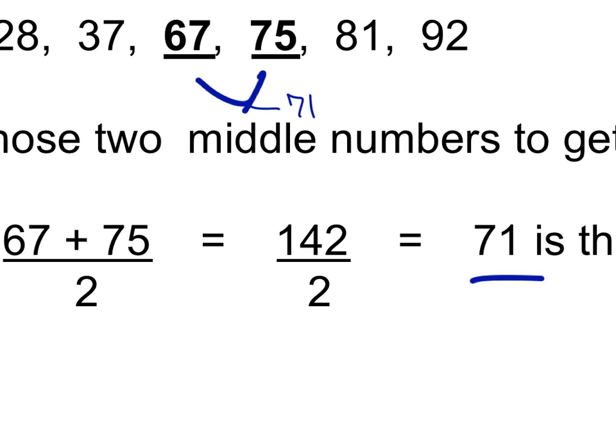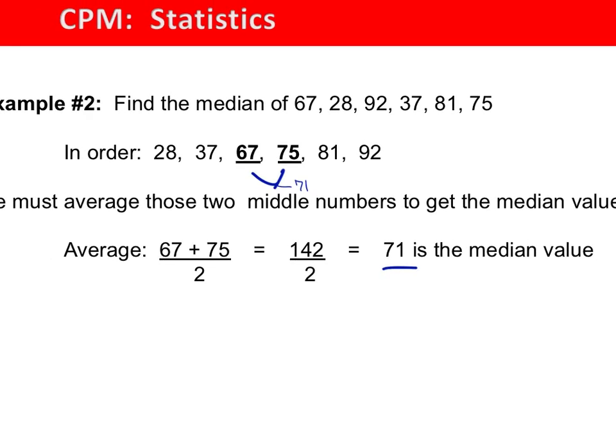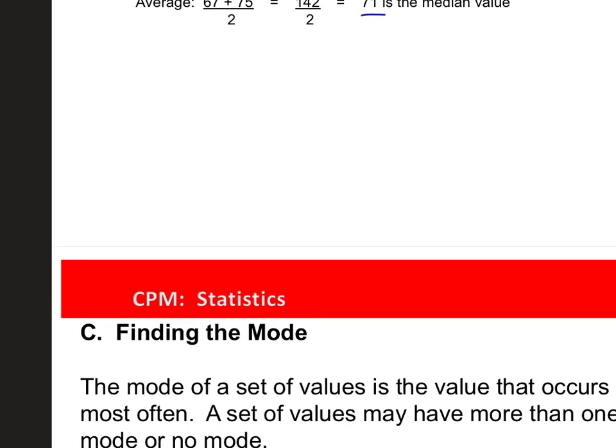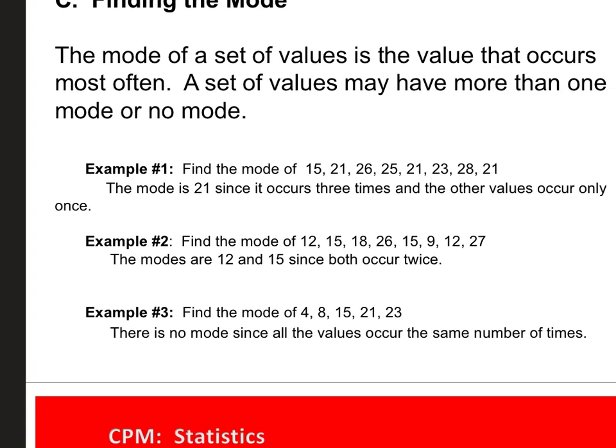So again, 71 isn't the average of all of these. That's not what we're doing here. It's not the average of all of these, just the average of the middle 2, because we had an even number here. And this is median. So hopefully a good review for you.